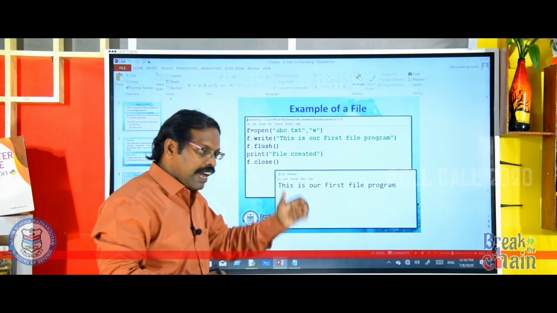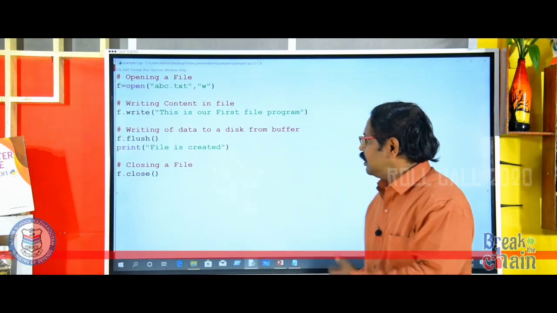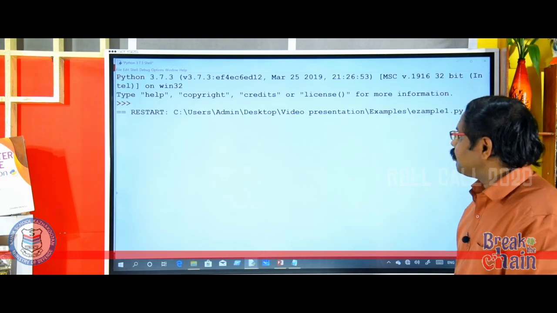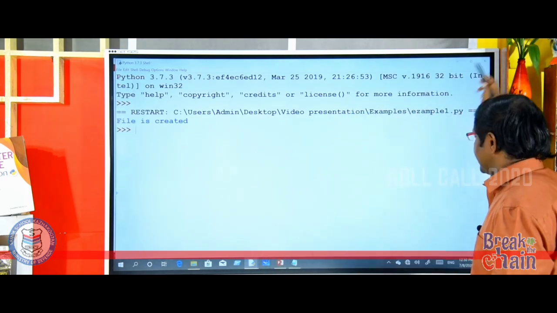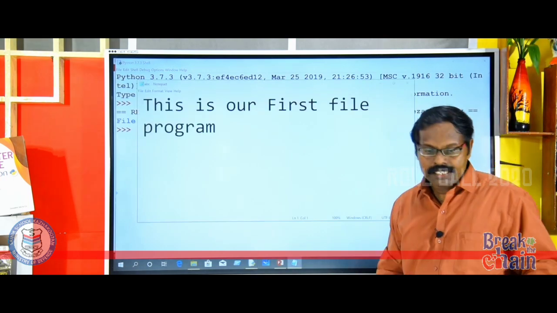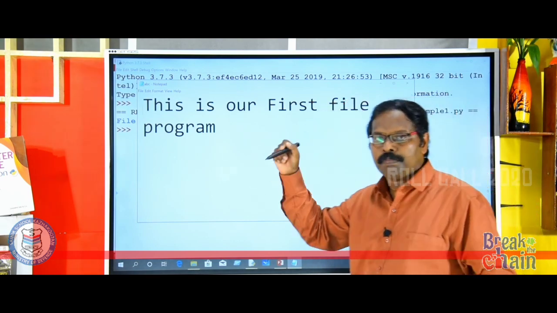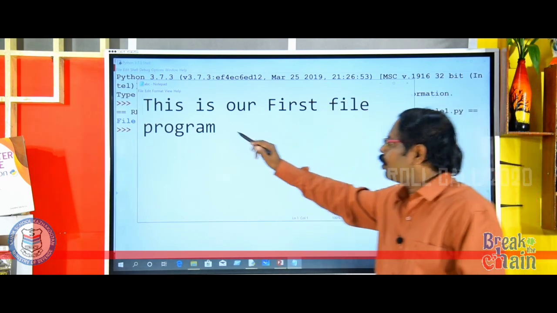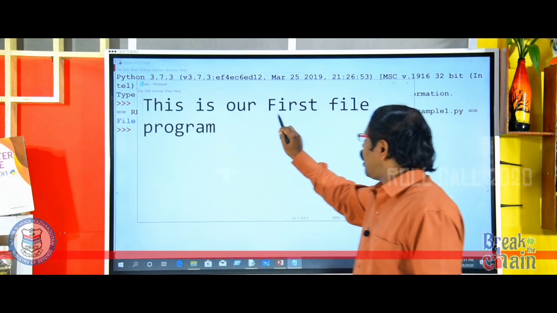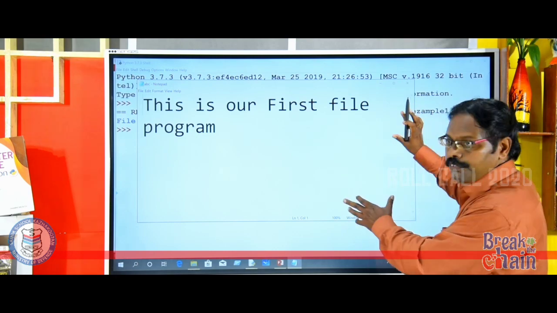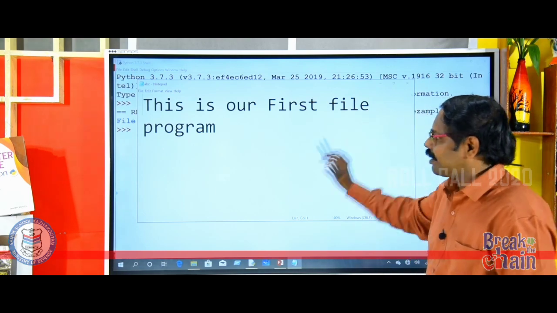Here I have typed the same program in Python. You just look here. I am going to run this program. See, after executing the program, it is displaying file is created. Where is the file created? In the same folder where we stored our Python program, a file called abc.txt is created. You look here, this is our first file program. I have opened the file and the content we were supposed to write is already written here.